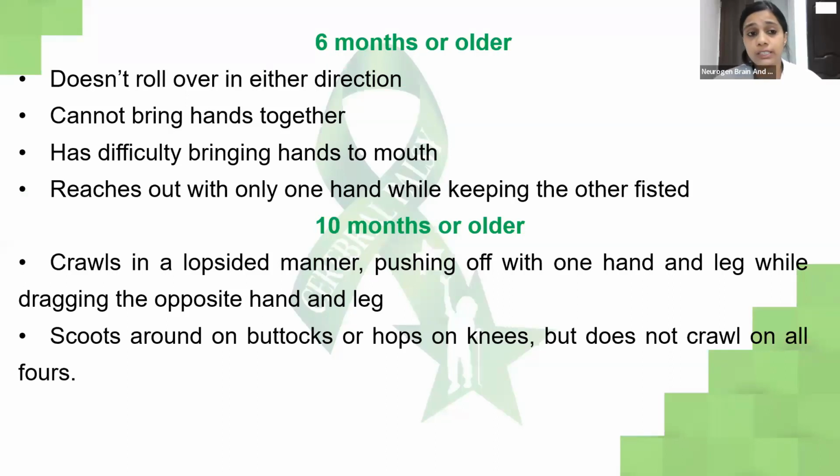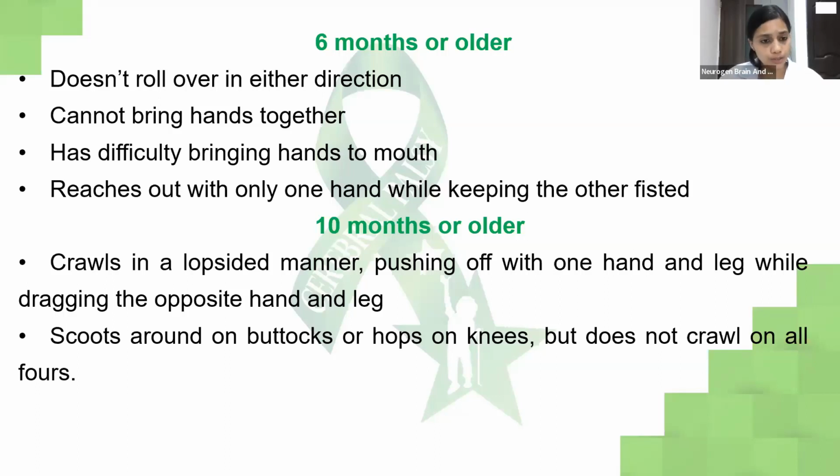At 6 months, if the child is not rolling over in either direction, or cannot bring the hands together, or has difficulty bringing its hand to the mouth, or reaches for an object only with a particular hand, or the hand is fisted, that also can be a sign of some pathology.